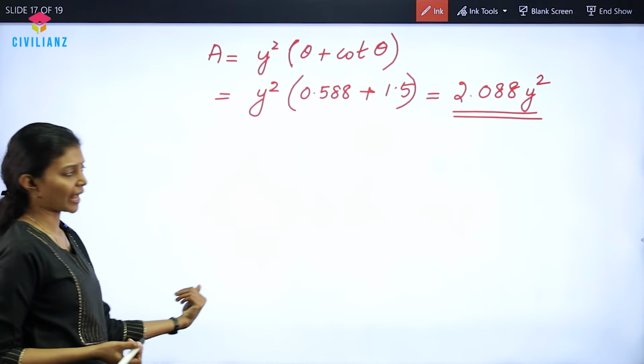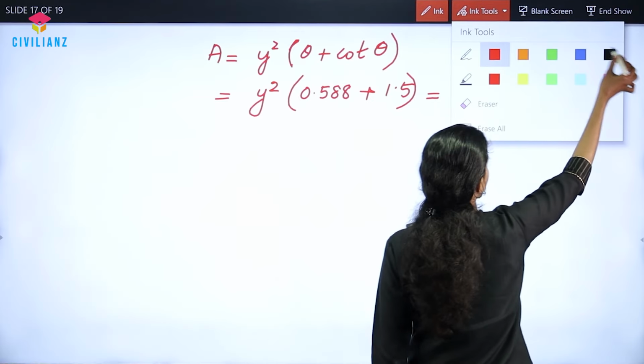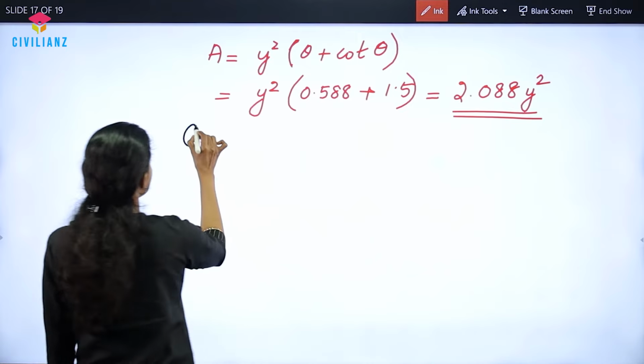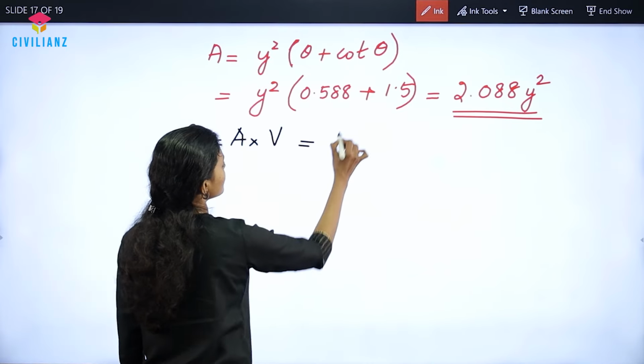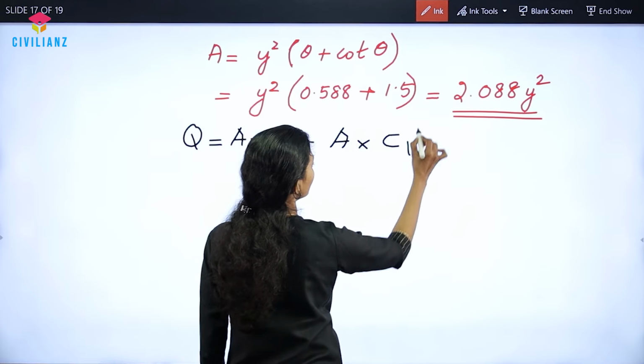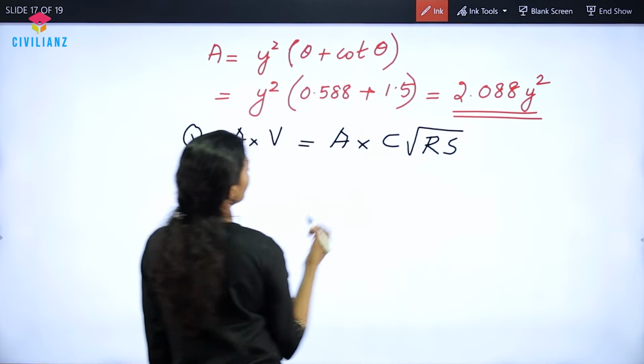Now let us substitute back to the equation for discharge. Discharge is equal to area into velocity, that is area into C root RS.